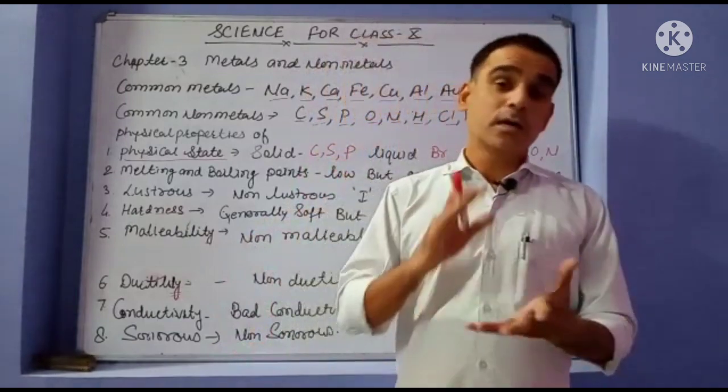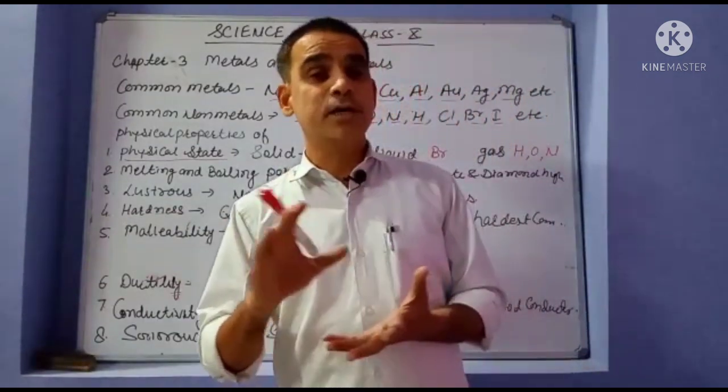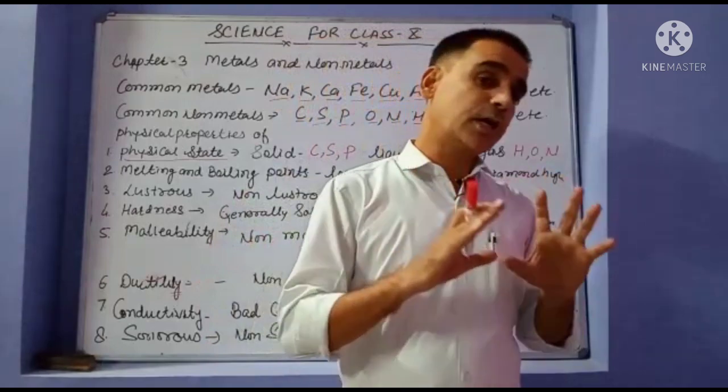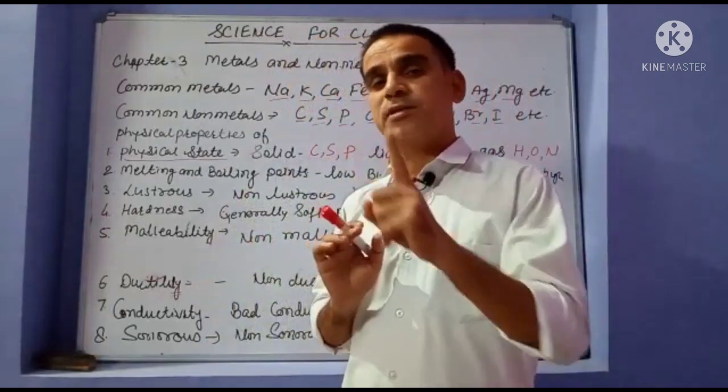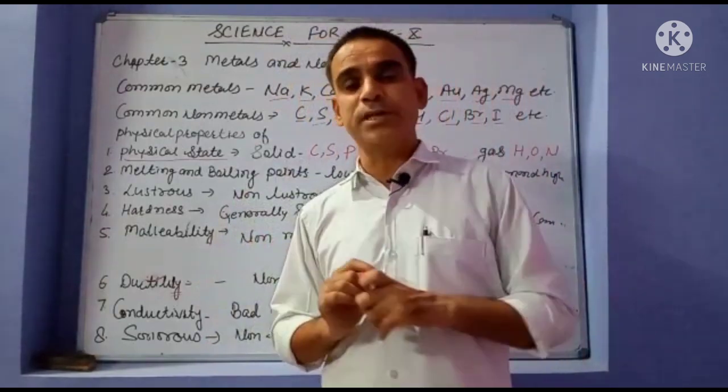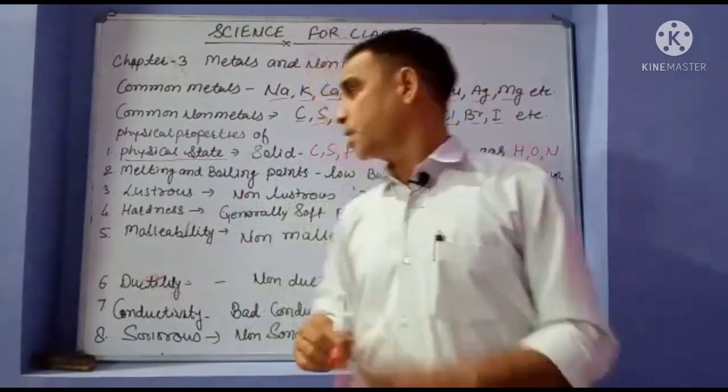The question is: name a non-metal which is found in liquid state. Only one non-metal is found in liquid state at room temperature, that is bromine.